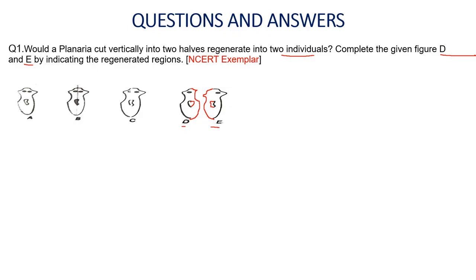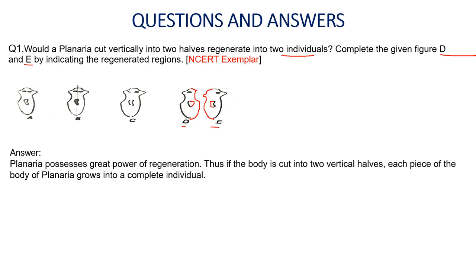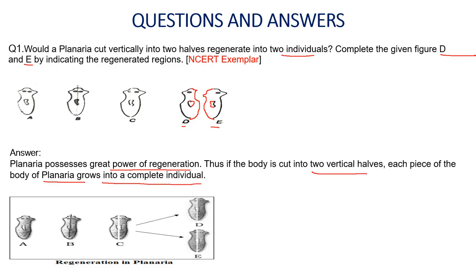So this is the power of regeneration, which is also considered as reproduction, because in reproduction the whole organism is produced. Even in regeneration the whole organism is produced. So it is an asexual type of reproduction. Let's see the answer. Planaria possess great power of regeneration. Thus, if the body is cut into two vertical halves, each piece of the body of planaria grows into a complete individual. This is the diagram that you have to draw.